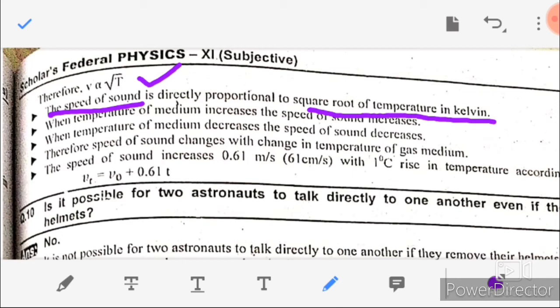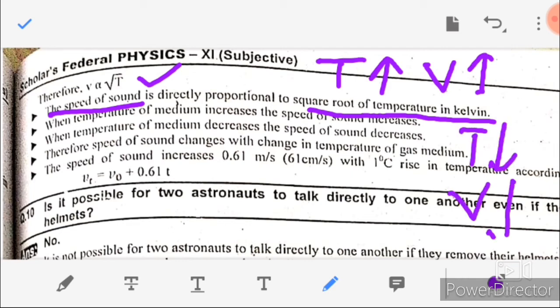When the temperature of a medium increases, the speed of sound also increases, and when the temperature decreases, the speed of sound also decreases.